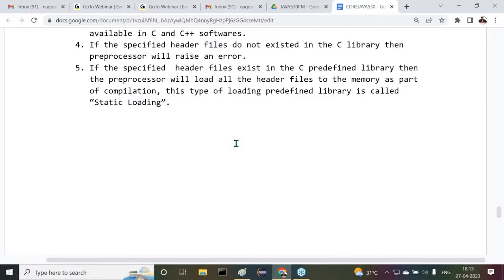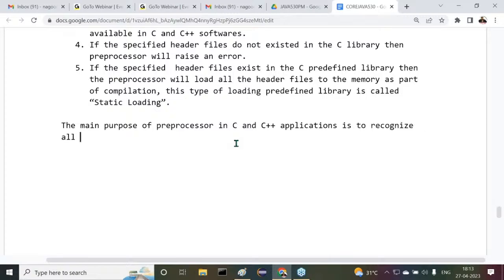Because of this particular reason only, here we have used what there? Preprocessor. No response, guys. Is it clear or not? All right, so now the main purpose of preprocessor in C and C++ applications is to recognize all hash include statements in order to load header files content to the memory. That's it.